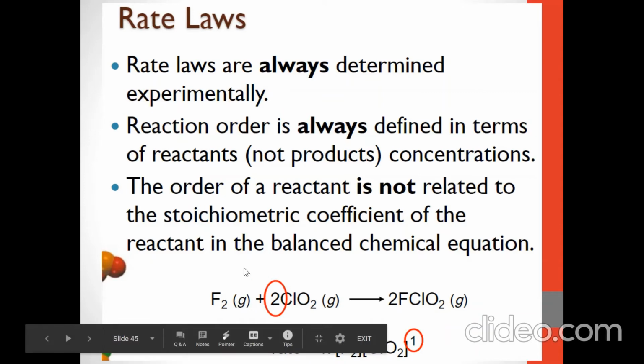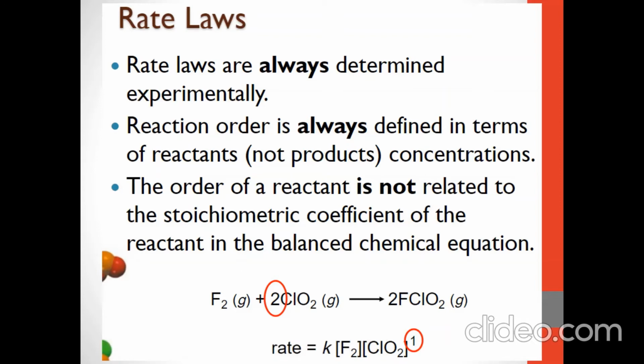We know that a rate law is equal to K times concentration of reactant A raised to m, concentration of reactant B raised to n. Here the order of a reactant is not related to the stoichiometric coefficient of the reactant in the balanced chemical equation.